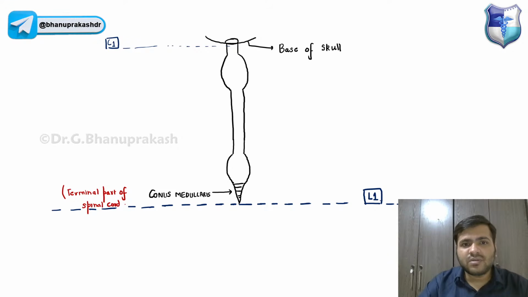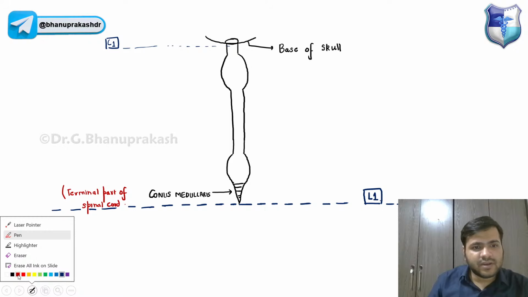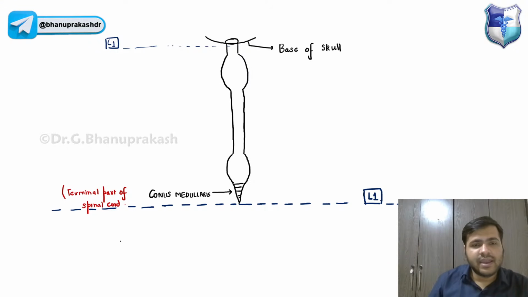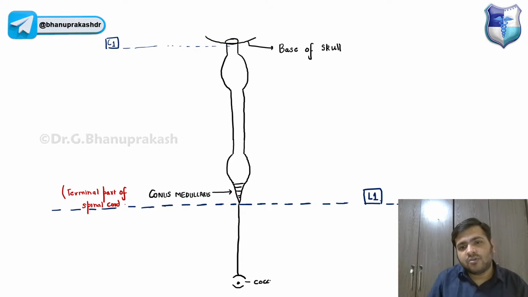Now, I will be talking about the meninges of the spinal cord in this diagram only. But the vertebral canal is not ending over here, guys. It is continuing as a thin extension from the conus medullaris to the dorsum of the coccygeal vertebra in a very thin line. And that is called the filum terminale.